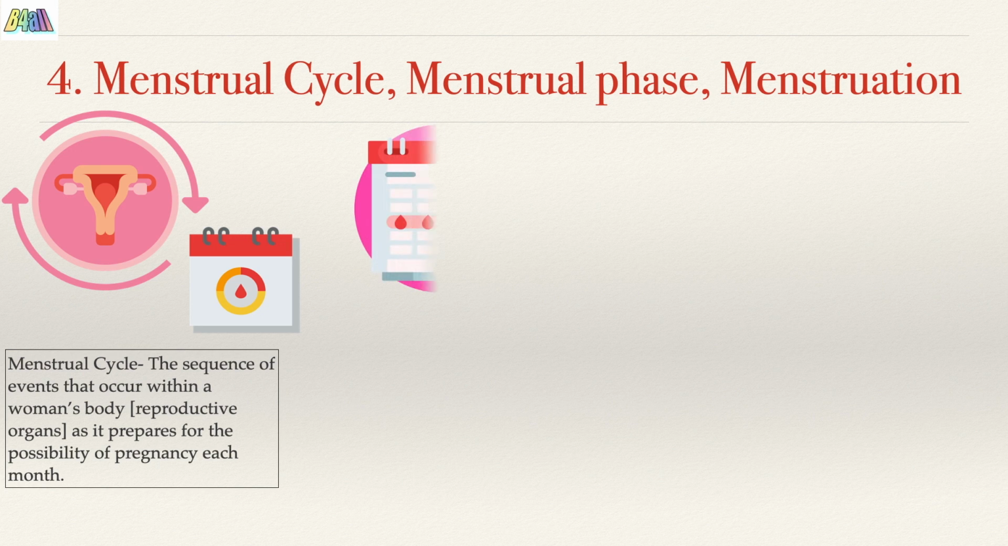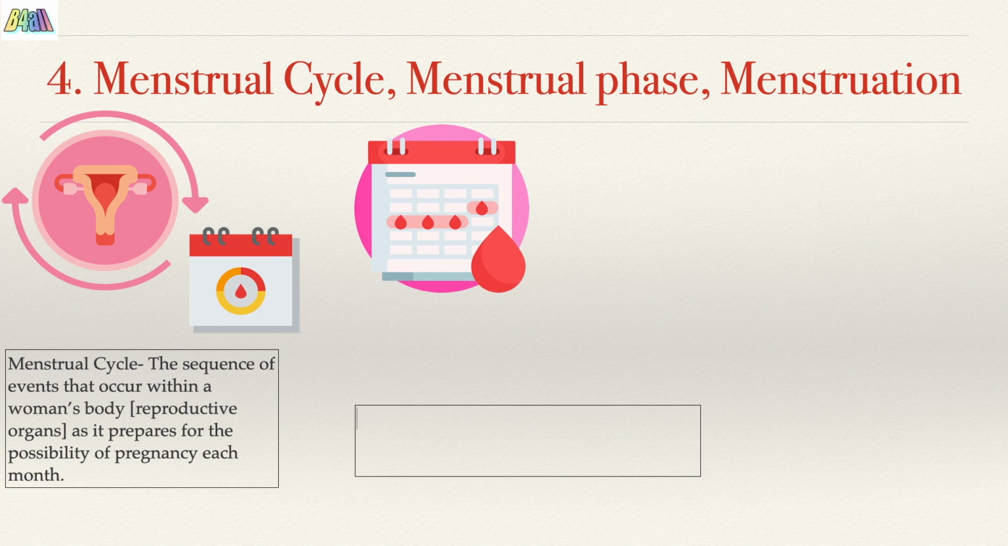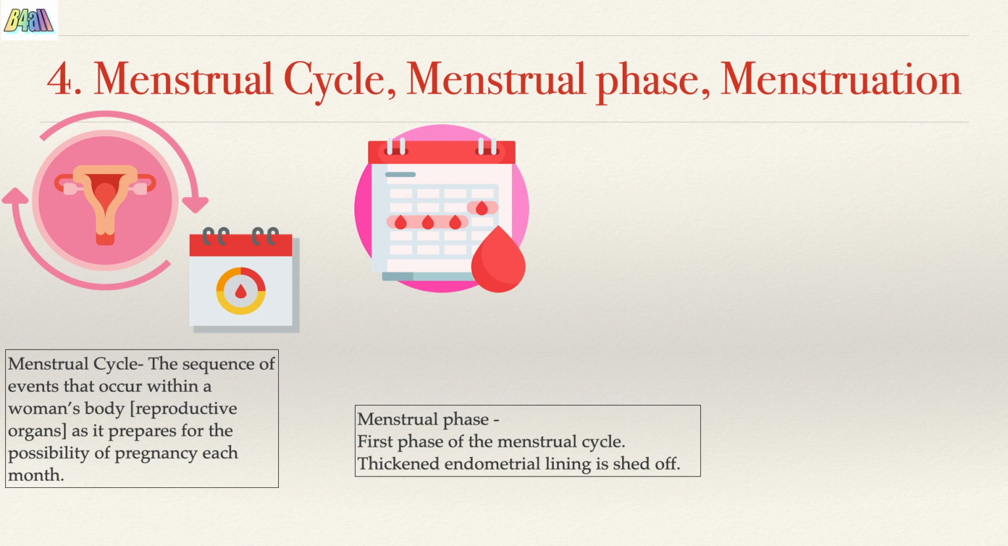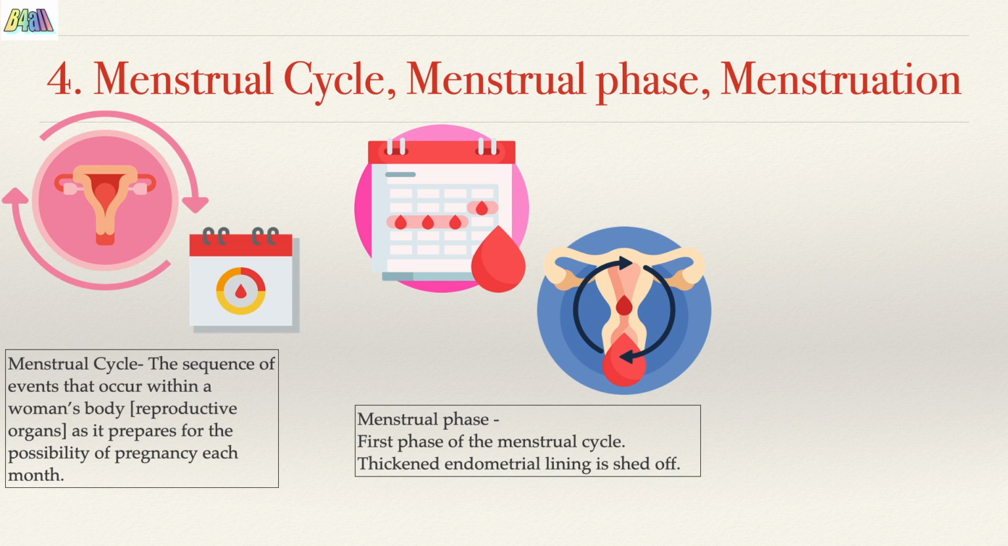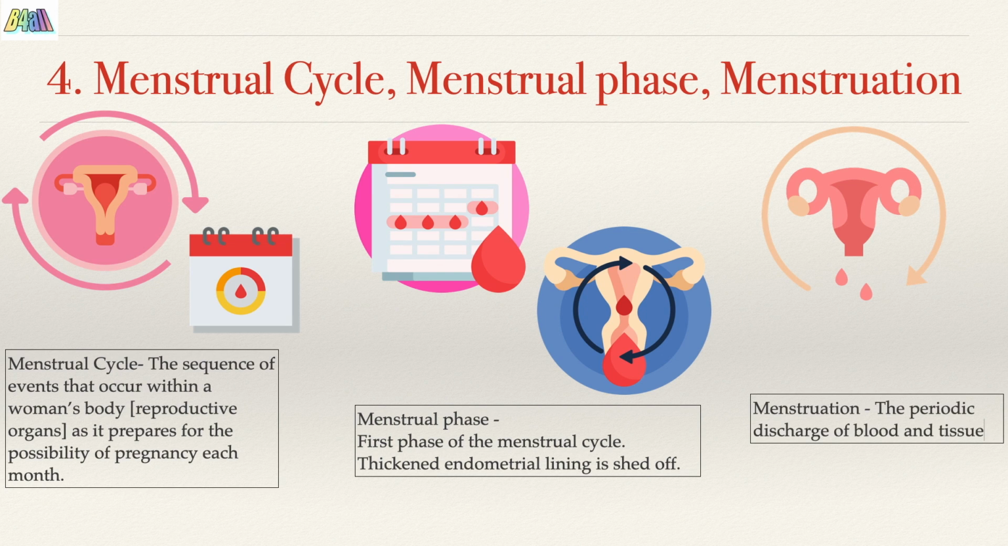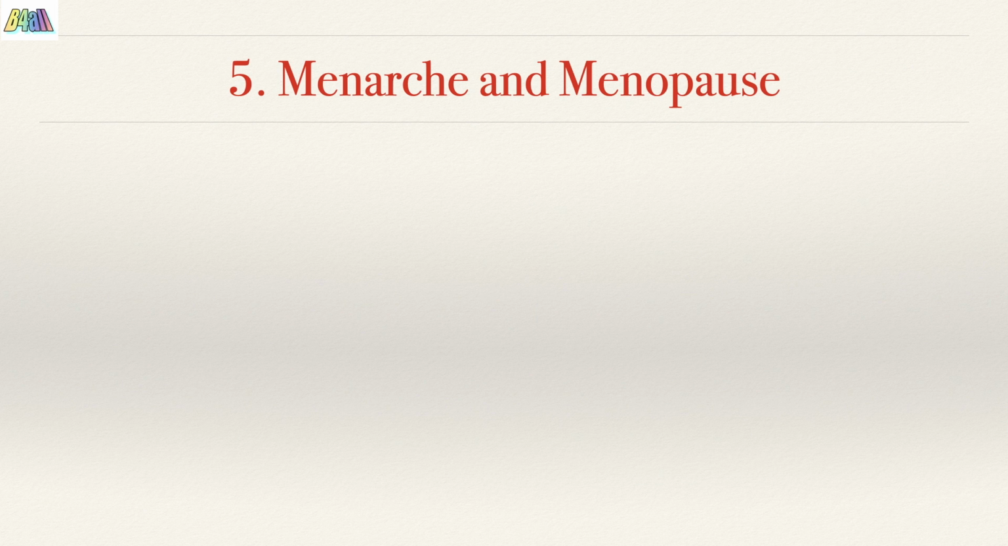This monthly cycle, that is the menstrual cycle, is divided into different phases based on the changes in the reproductive organs. So, in this, the first phase of the menstrual cycle is called the menstrual phase, where the endometrial lining, that is the inner lining of the uterus, is removed or shed off. Now, the periodic discharge of blood and tissue from the uterus during this menstrual phase is what we call menstruation or menses.